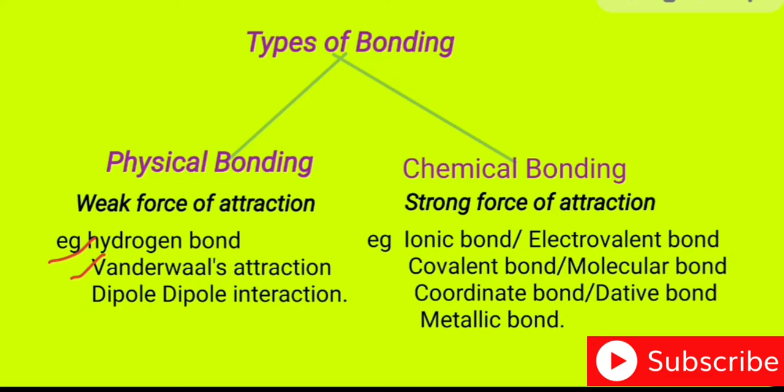Now let us discuss what is a chemical bonding. Chemical bonding is a strong force of attraction. It exists between the atoms of the molecule. For example, ionic bond or electrovalent bond, covalent bond or molecular bond, coordinate bond or dative bond, and metallic bond. These are types of chemical bonding.